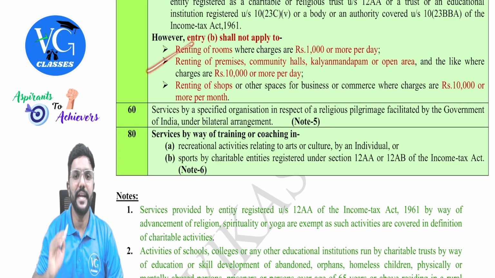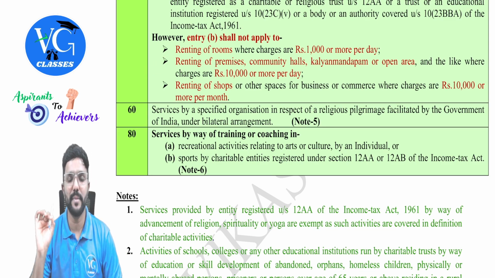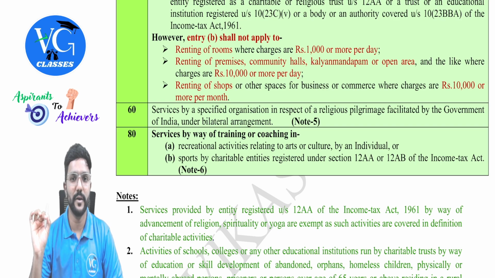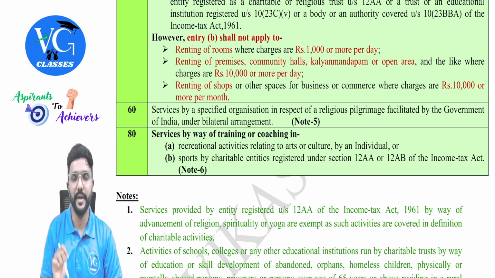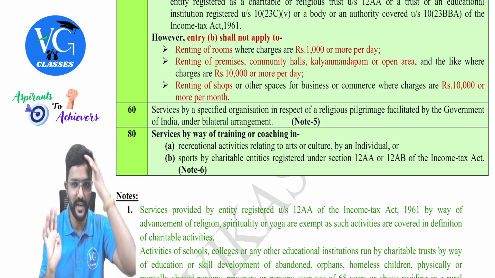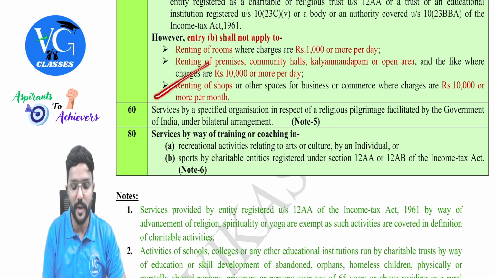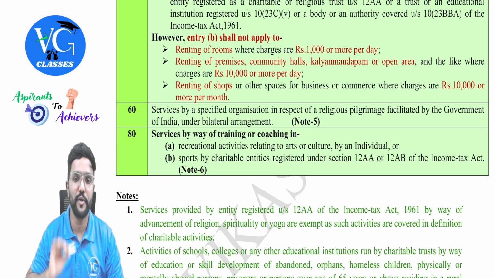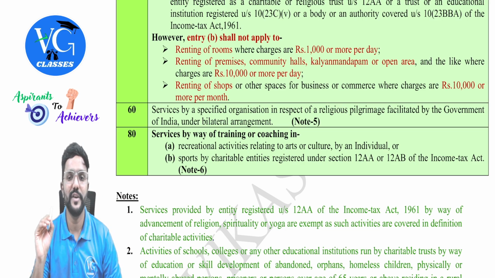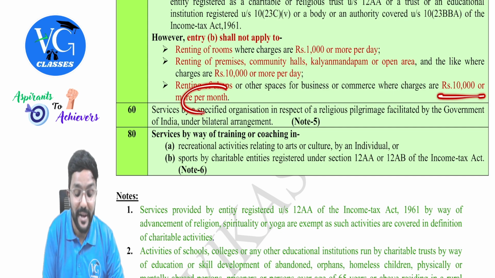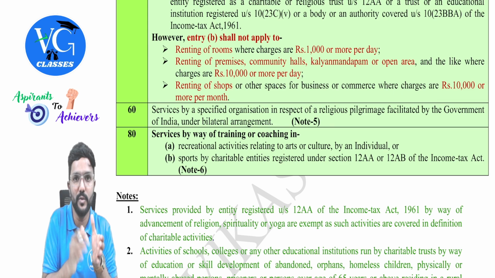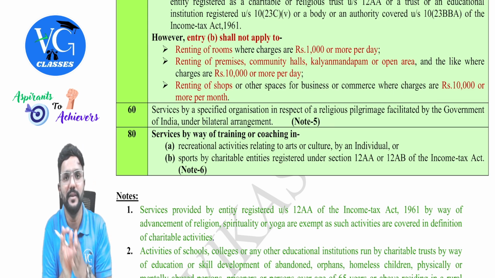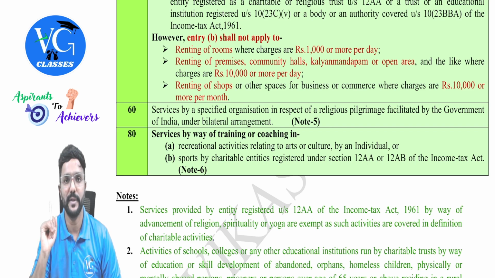Next, renting of premises, community halls, Kalyana Mandapam or open area and like, where the charges are 10,000 or more per day. Okay. 10,000 or more taxable. Less than 10,000 fully exempt. Okay, sir. Next, renting of shops or other spaces for a business or commerce where charges are 10,000 or more per month is taxable. So please be careful. In the following cases, it is taxable: 1,000 or more, 10,000 or more. Less than that, exempt, people.